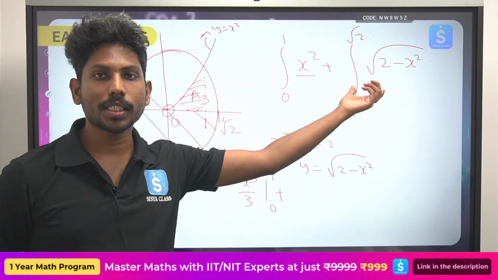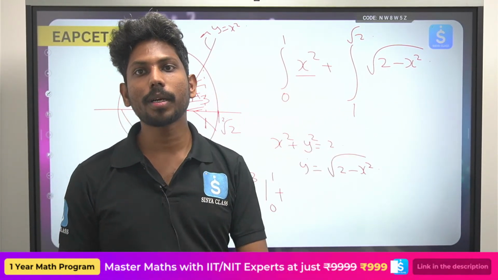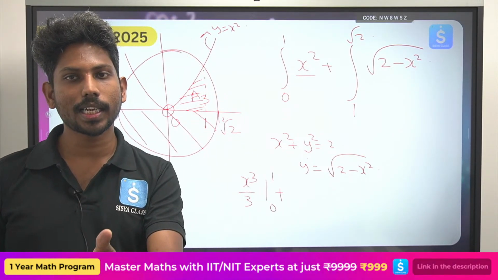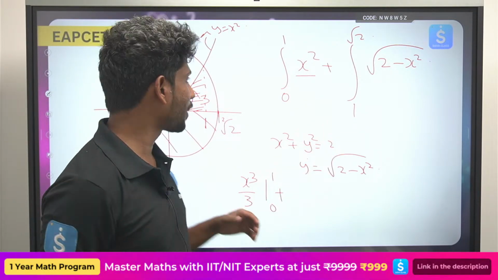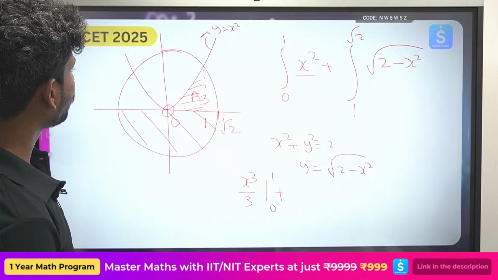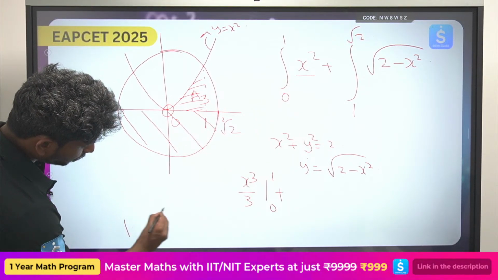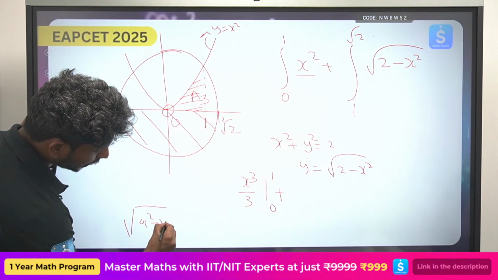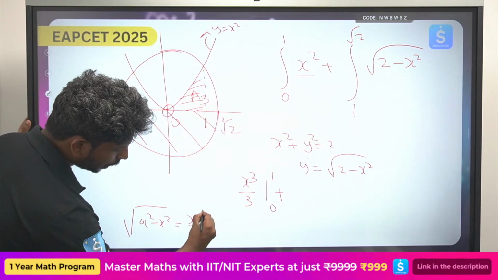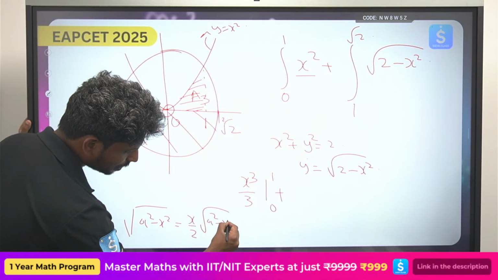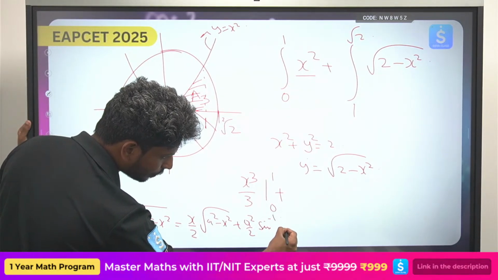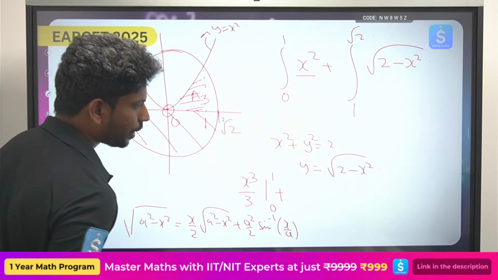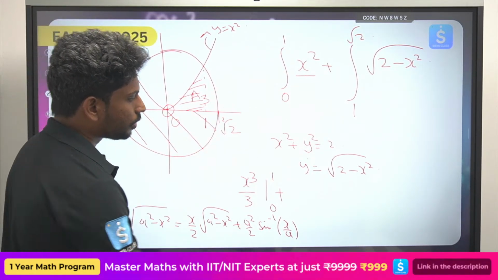ఇక్కడ ఏ ఫార్ములా యూజ్ చేస్తారు? అండర్ రూట్ ఆఫ్ a square minus x square is nothing but x by 2 under root of a square minus x square plus a square by 2 sin inverse x by a. So a formula I am just trying to write here. So గుర్తు పెట్టుకోండి, under root of a square minus x square is nothing but x by 2 under root of a square minus x square plus a square by 2 sin inverse x by a. Okay, ఇది మొత్తం ఫార్ములా.